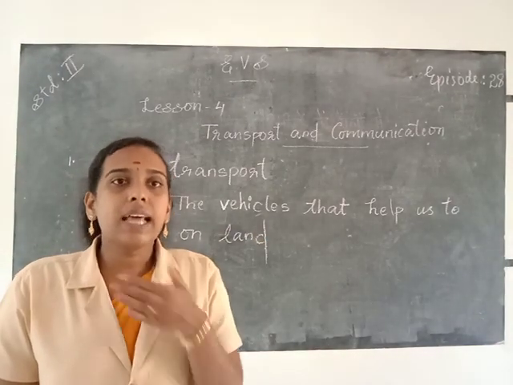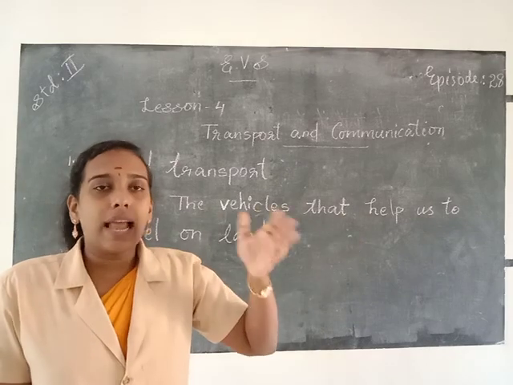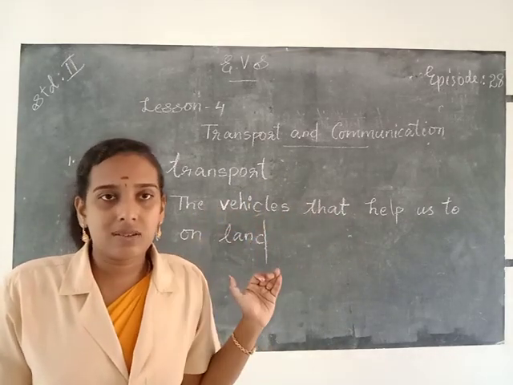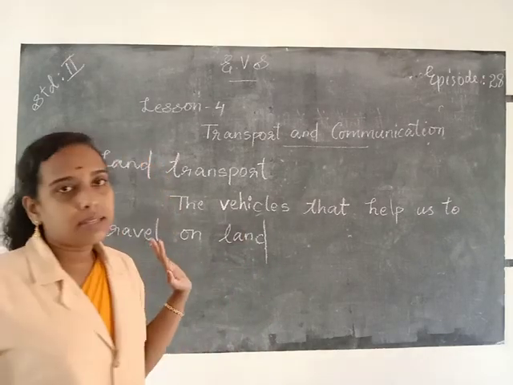Some vehicles that help us to travel on land are bus, rails, scooter, car, etc. So they are called land transport.